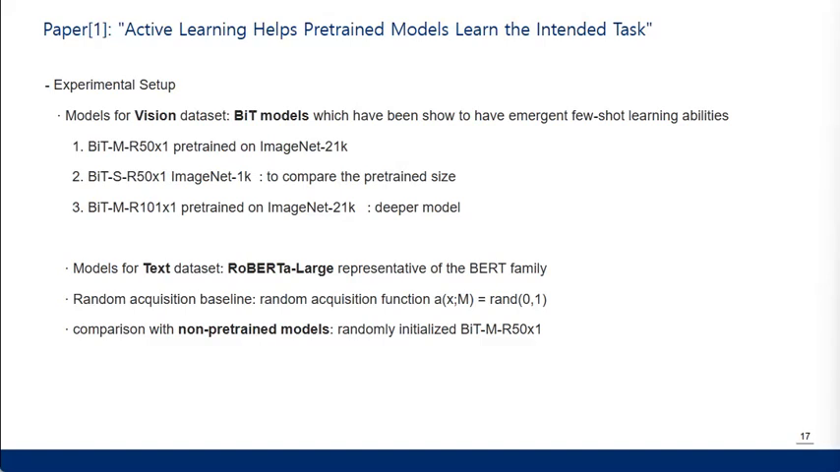For the vision datasets, the paper used BiT models, which are known for their few-shot learning abilities. They used models trained with different dataset sizes and parameters. And for the text dataset, the paper used RoBERTa Large, a model from the BERT family. The paper used random acquisition as the baseline, and additionally, to compare with non-pre-trained models, they used randomly initialized BiT models.